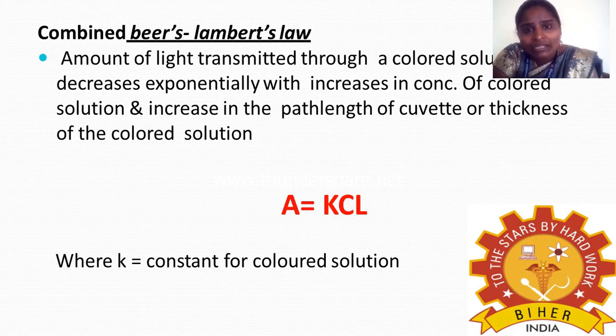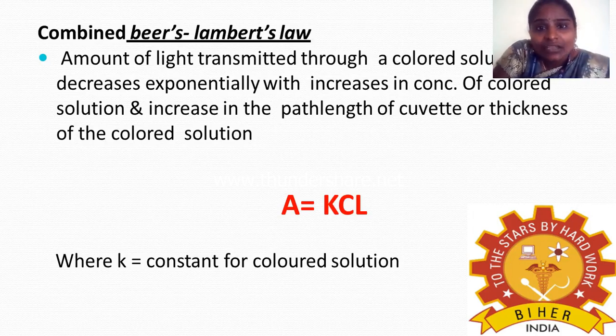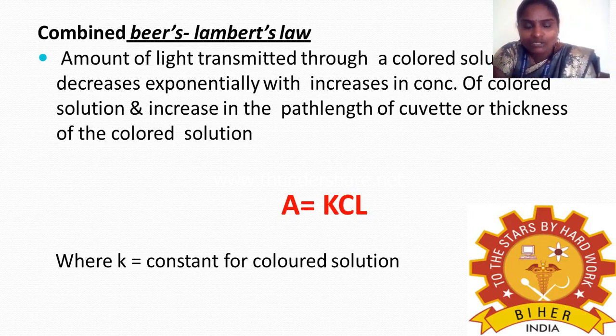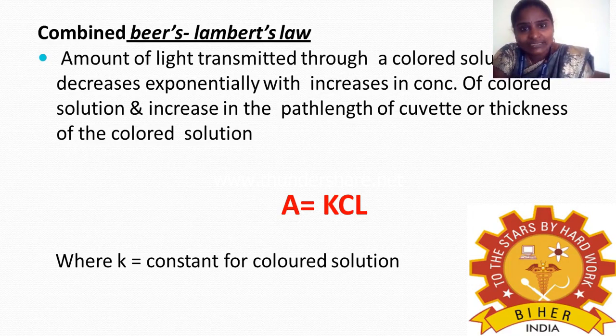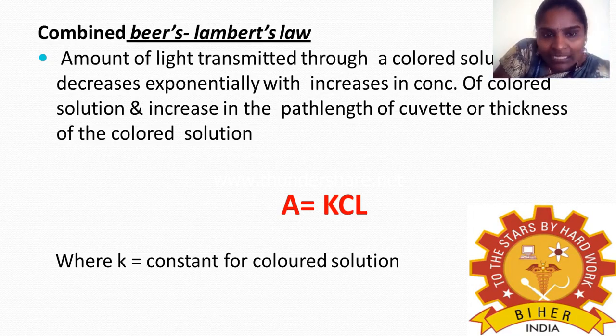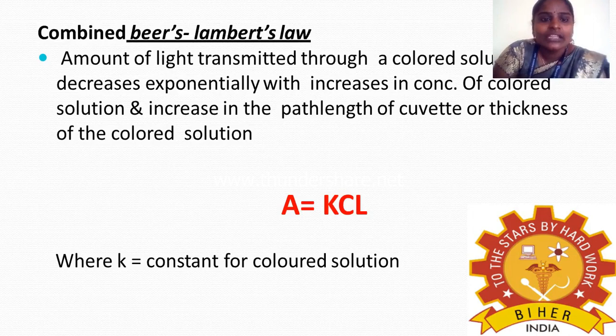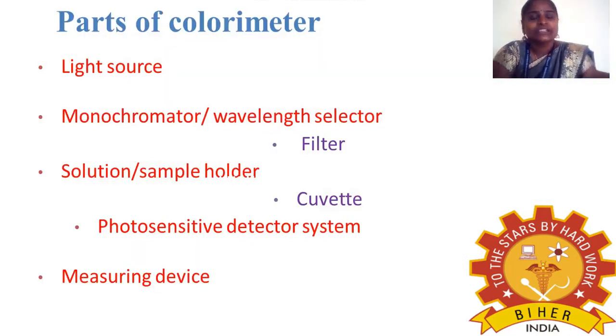So Beer's law means what? It is fully based on the increase in the concentration of the solution. Lambert's law means what? It's the thickness of the colored solution. So this is the combined Beer-Lambert law. The equation is A equal to KCl, where K is the constant of the colored solution, C is the concentration of the solution, and L is the path length or thickness of the solution. A means absorbance, that is, light absorbed. Clear?